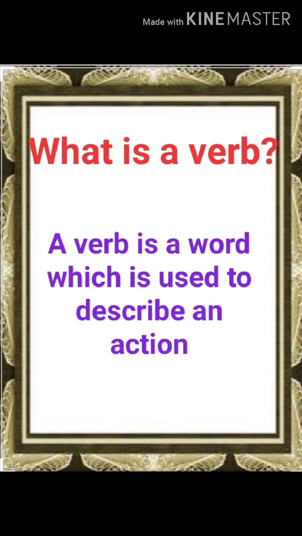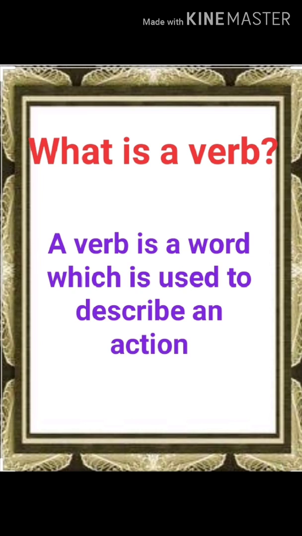To describe that action, to tell about that action, we use a word, and that word is called a verb.